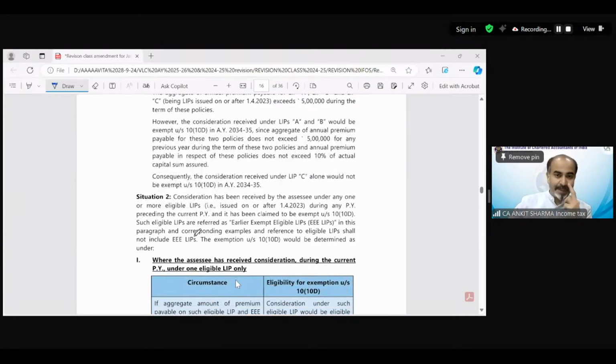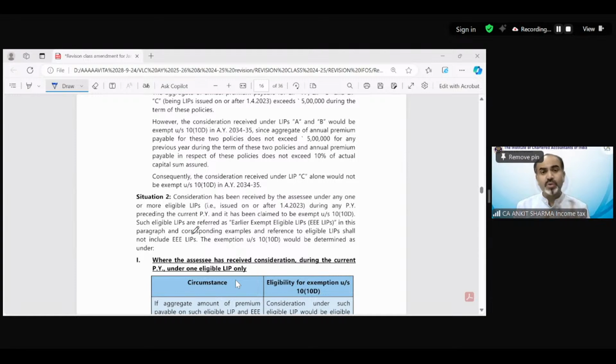Situation 2 is saying consideration has been received by the assessee under any one or more eligible LIPs issued on or after 1st April 2023 during any previous year preceding the current previous year. Now, situation 1 was the circumstance in which you were getting the amount only once. So this was the first year in which you are getting the consideration amount. It was not earlier received or earlier claimed.